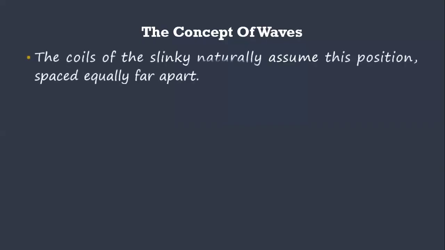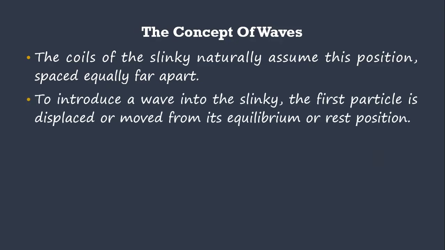The coils of the slinky naturally assume this position, spaced equally far apart. Now, to introduce a wave into this equipment, the slinky, the first particle is displaced or moved from its equilibrium or rest position.